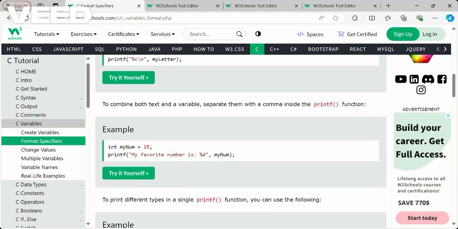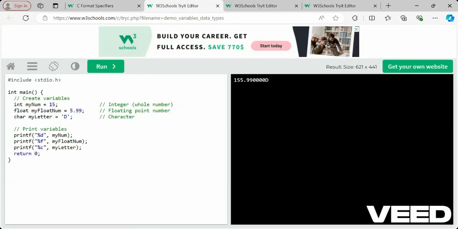For example, if you want text and also the value of a variable at the same time in your printf statement, then you should include a comma. Yeah, a comma is needed, right? After the comma, you mention the variable name. The first placeholder is where the value should be printed, and after the comma, what should come there?